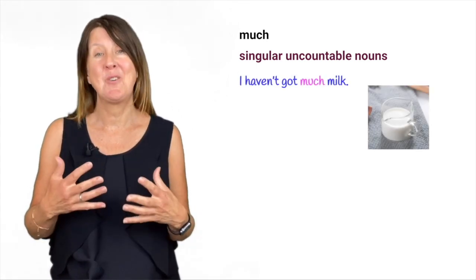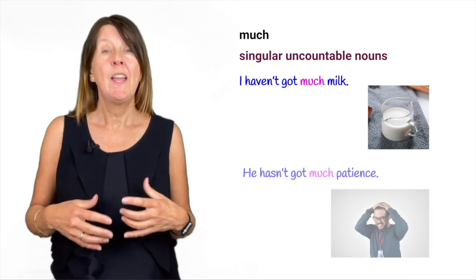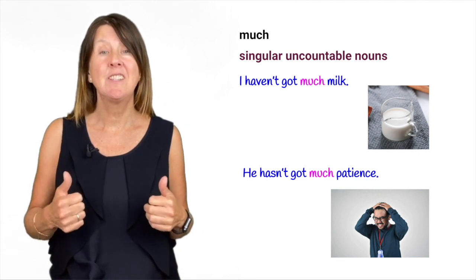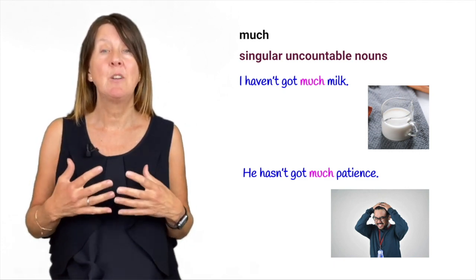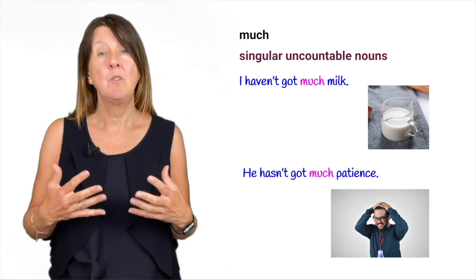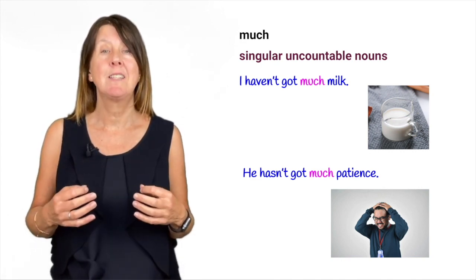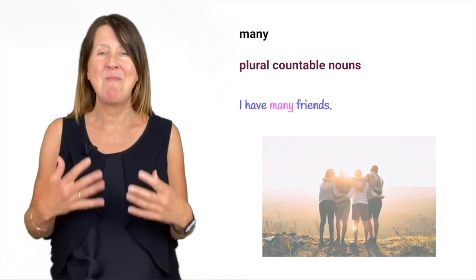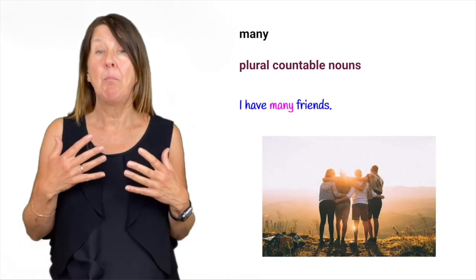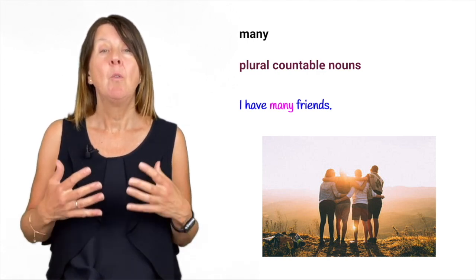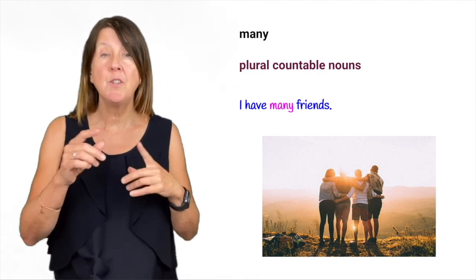I haven't got much milk, or he hasn't got much patience. Milk and patience are singular, uncountable nouns. We can't count them, so we use much. Whereas we use many with plural, countable nouns. I have many friends. Friends is a plural, countable noun, so we use many. We can count the friends, 1, 2, 3.